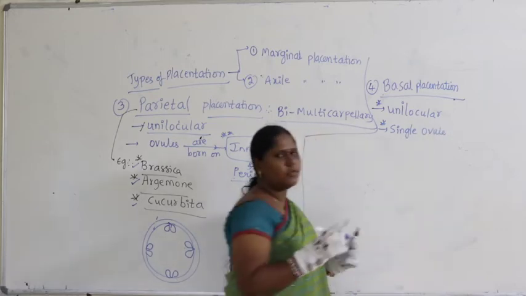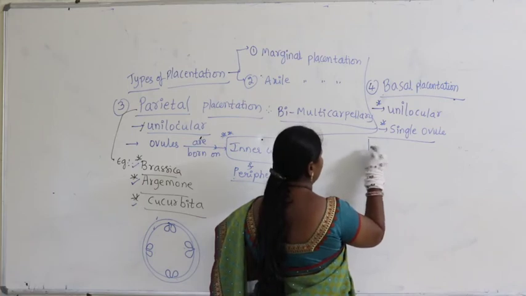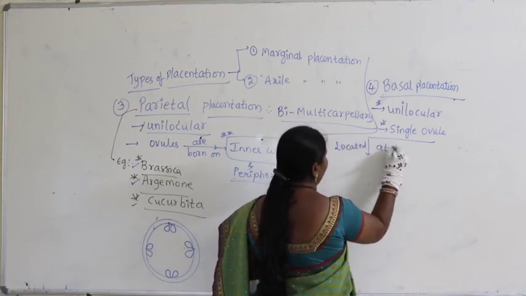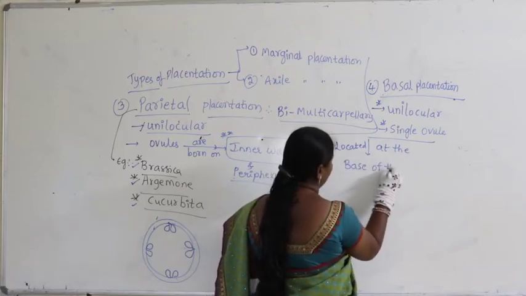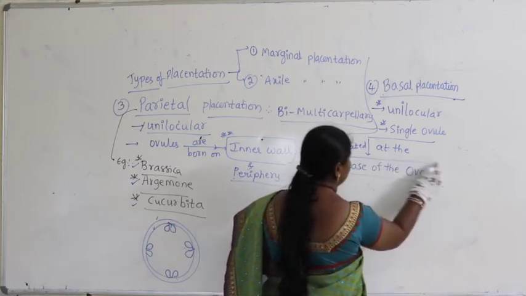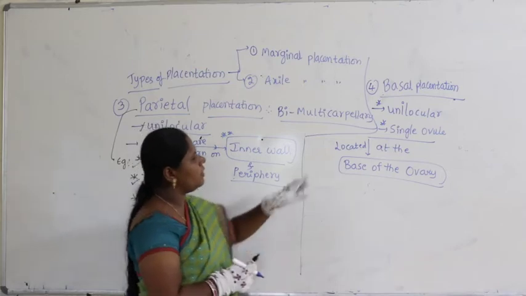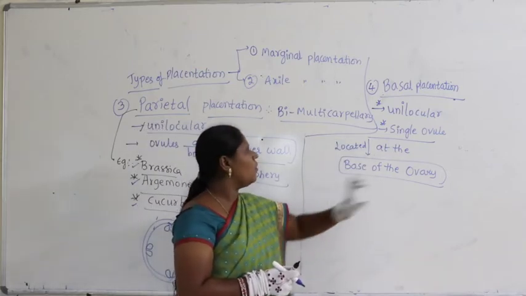That means the presence of only one ovule. The one ovule is located at the base of the ovary. Okay, there is only one ovule. The one ovule is located at the base of the ovary.